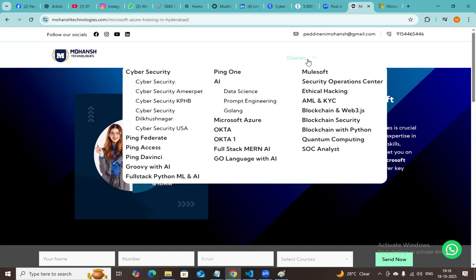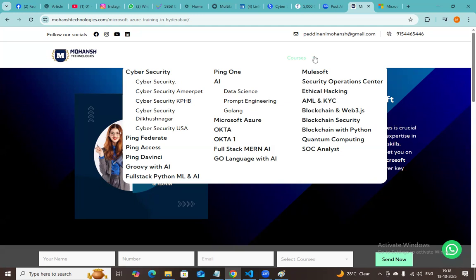Please contact Mohansh Technologies. We have only emerging technologies like MuleSoft, blockchain, Web3.js, blockchain security, blockchain with Python, quantum computing, only current technologies and emerging technologies. Mohansh Technologies' target is different. If you are learning a course, that course should be available for the next 20, 30 years, and your job needs to be safe, your family needs to be safe, and job security is important.